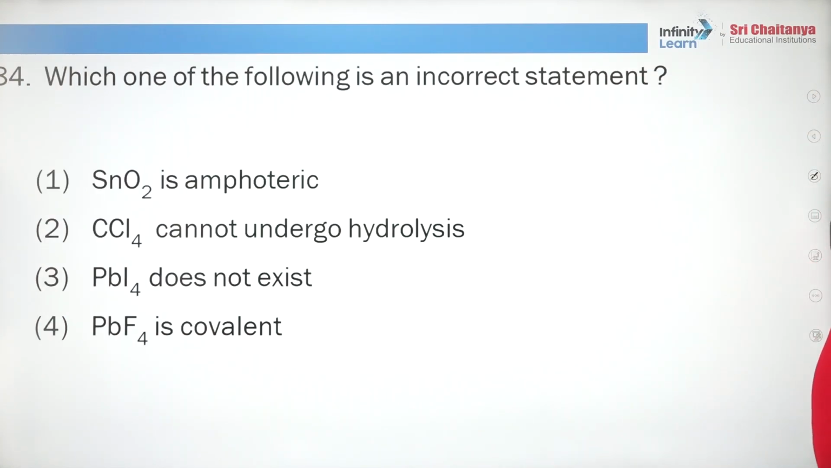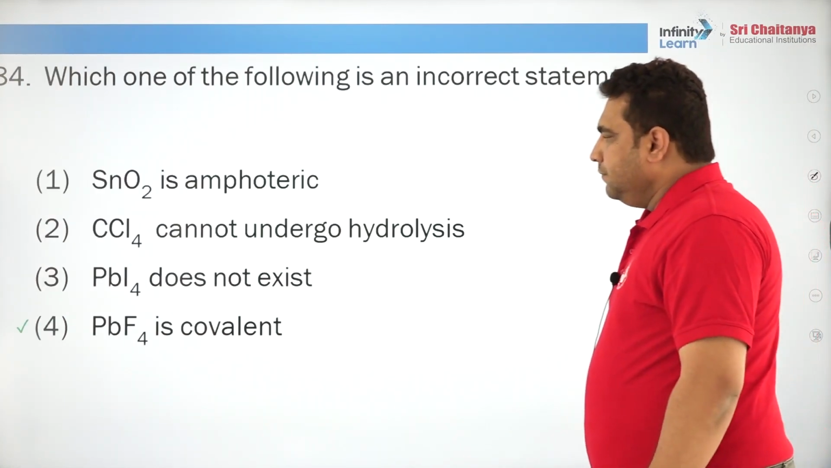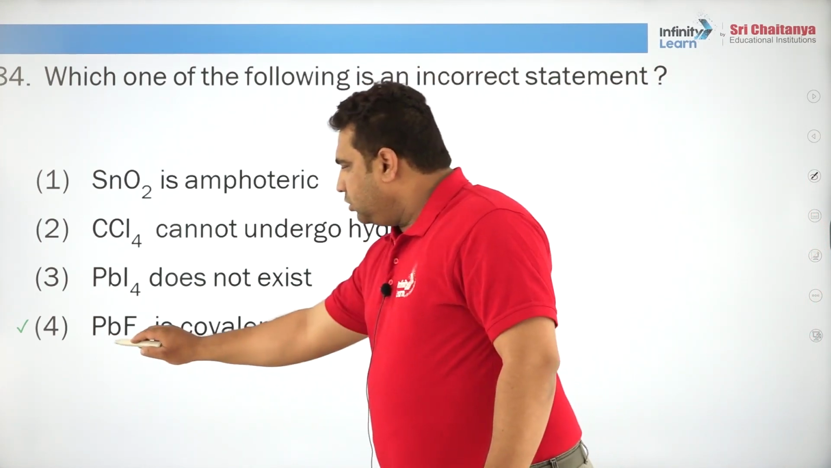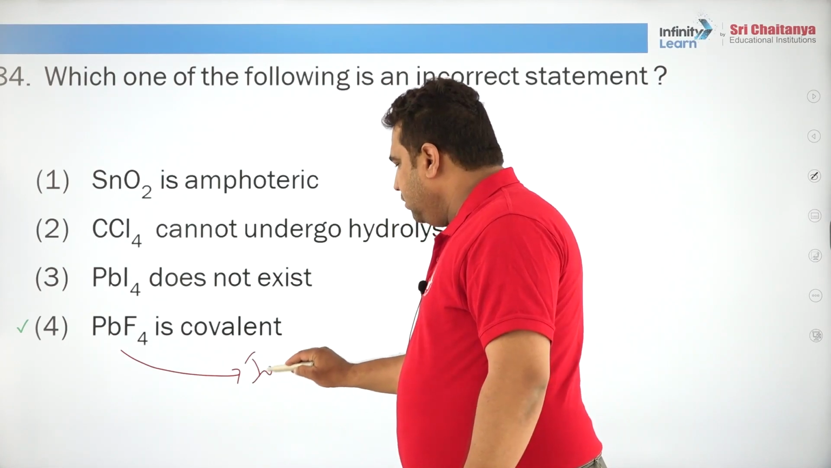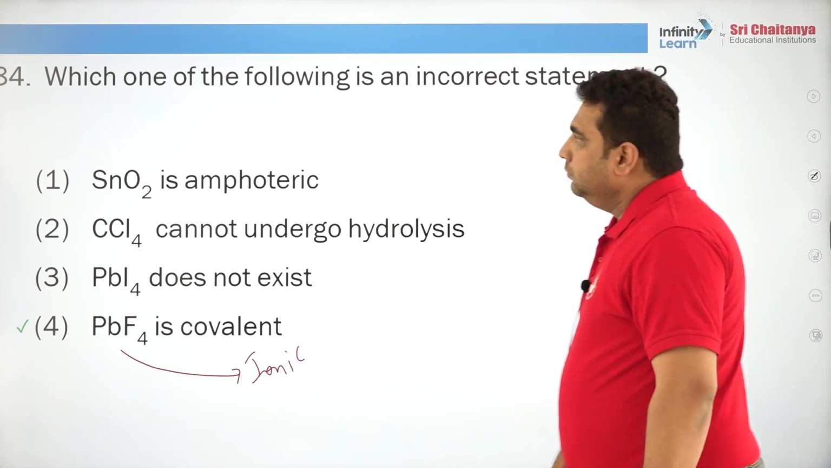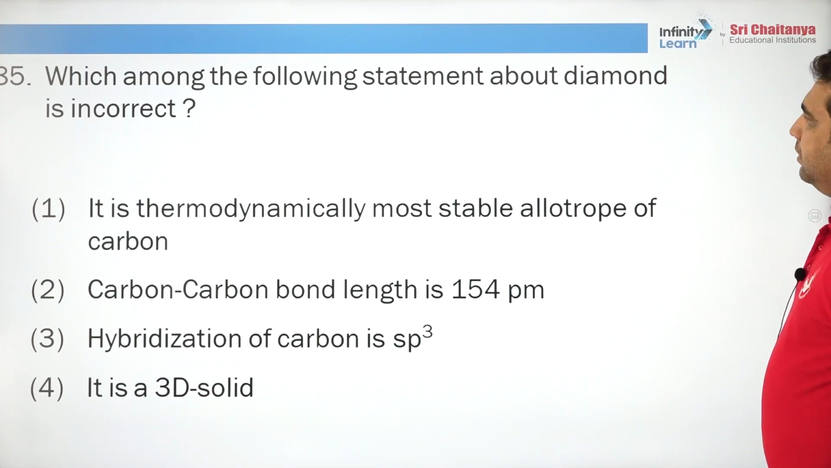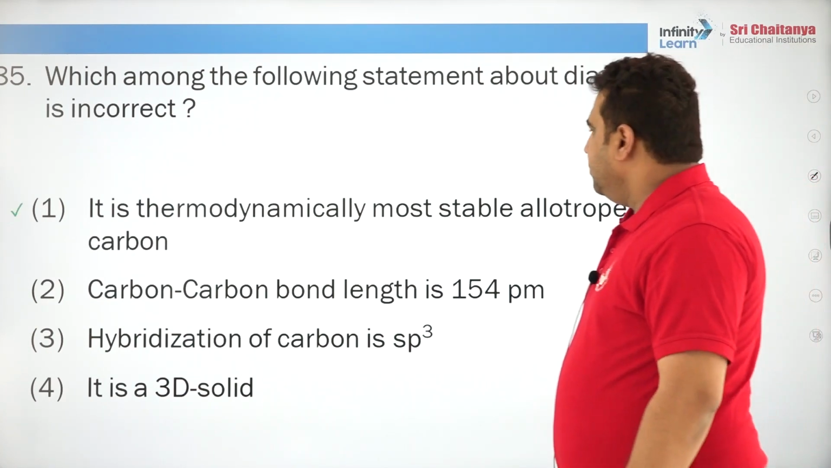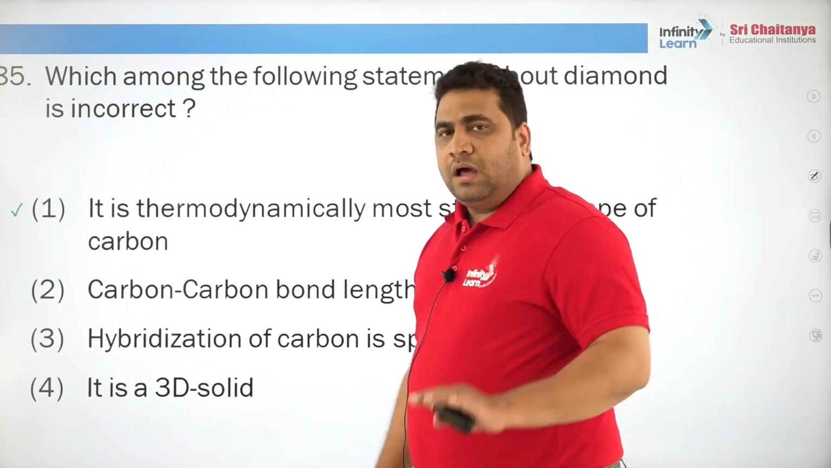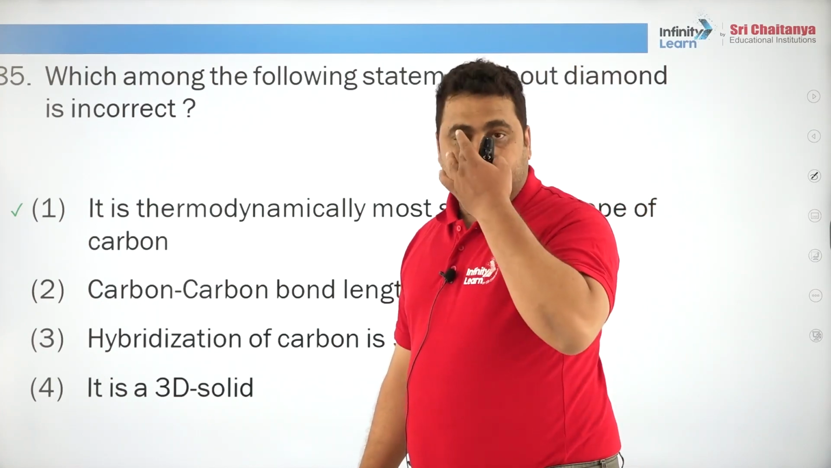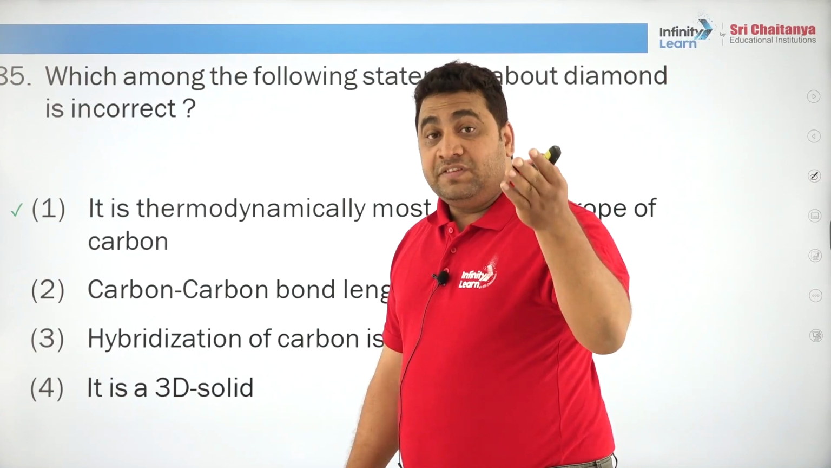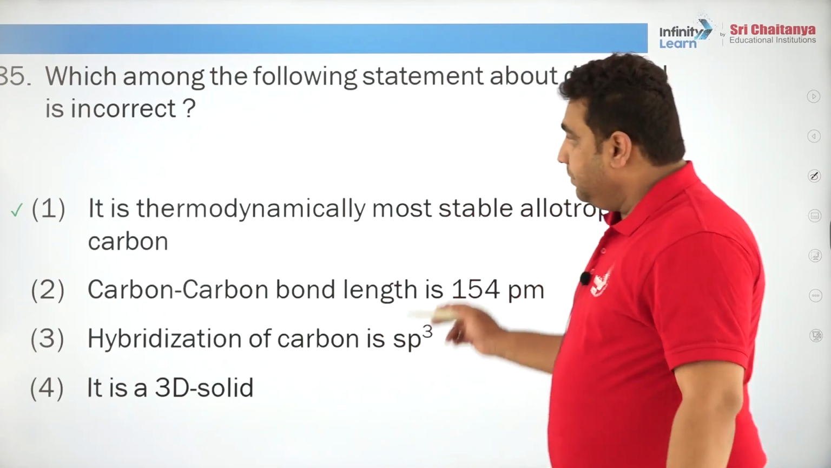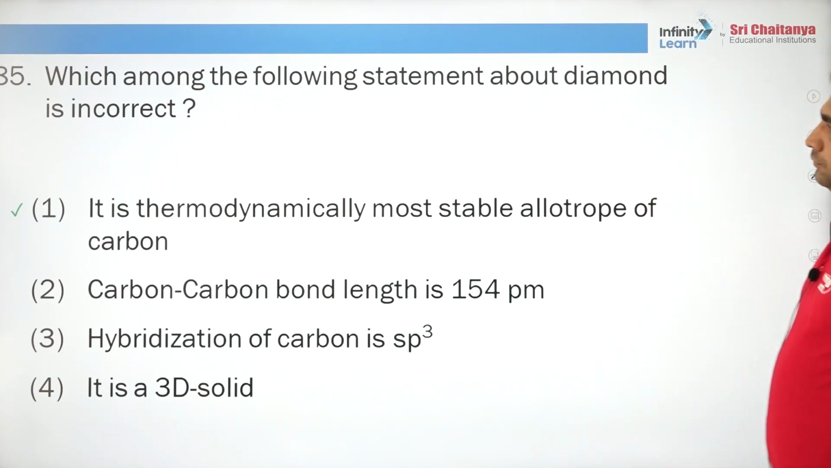Which one of the following is an incorrect statement? PbF2, lead fluoride, is covalent. Lead fluoride is not a covalent compound, it is a very well known ionic compound. Among the following, the statement about diamond is incorrect. Remember, graphite is more thermodynamically stable, its standard enthalpy is considered to be 0, it is the reference, hence the first statement itself is wrong.